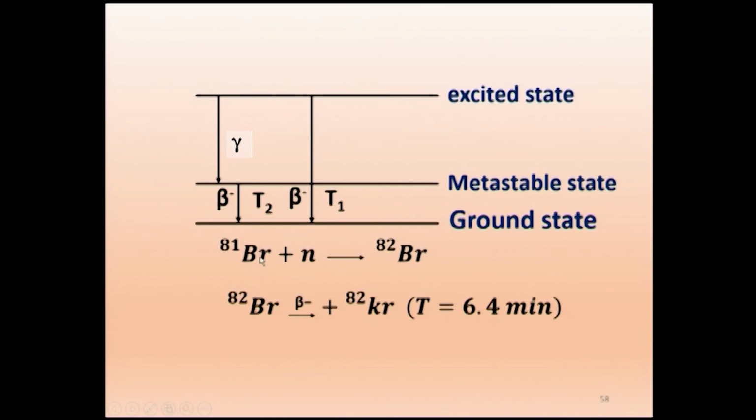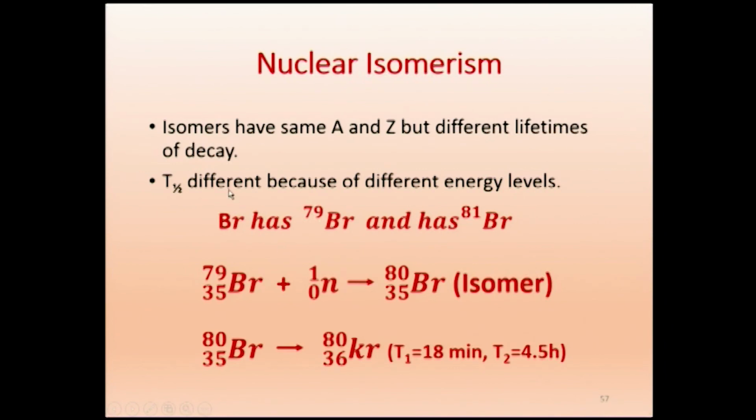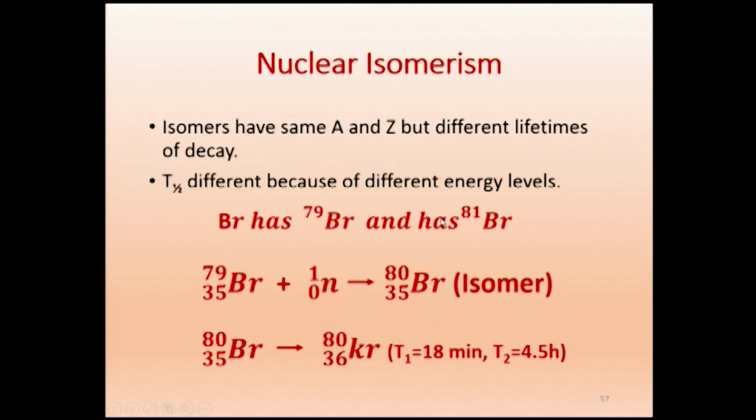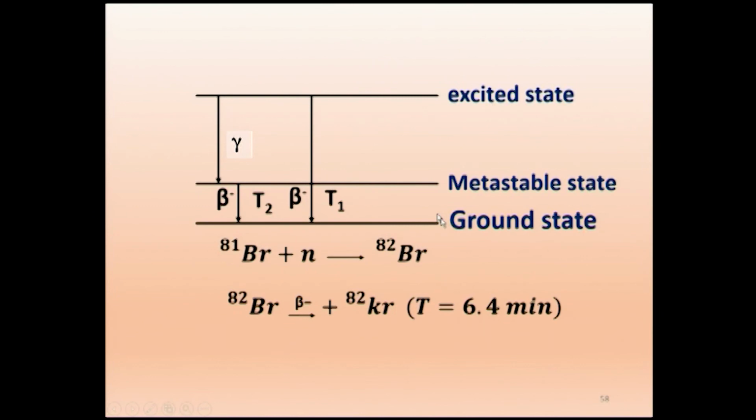Bromine 81, if we bombard it with a neutron, you will get bromine 82. That will give you again krypton, with 6.4 minutes. Why are we talking about 82? Already we stated it has two isotopes, 79 and 81. So when you bombard neutrons on 79 and 81, 79 gives 80 which is an isomer, and 81 becomes 82 which is not an isomer, 6.4 minutes. Therefore, you will have two different lifetimes. We will be continuing with this later.